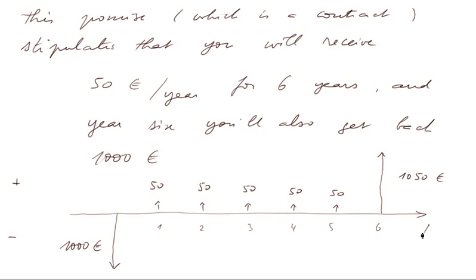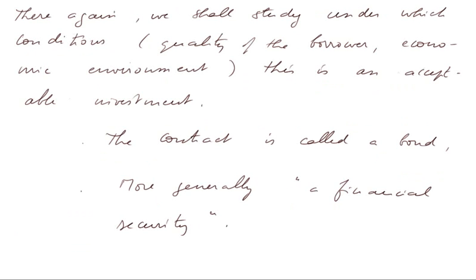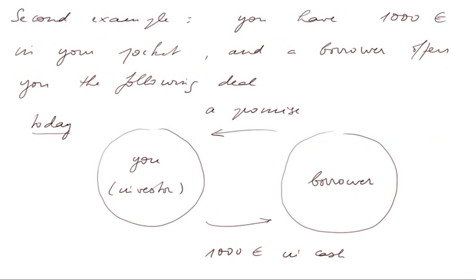And year 6, this is time, year 6, you get 1,050 euros. That's the deal that we are looking at. There again, we shall study under which conditions, that is, quality of the borrower, economic environment, this is an acceptable investment. The contract we just saw, that was this picture.